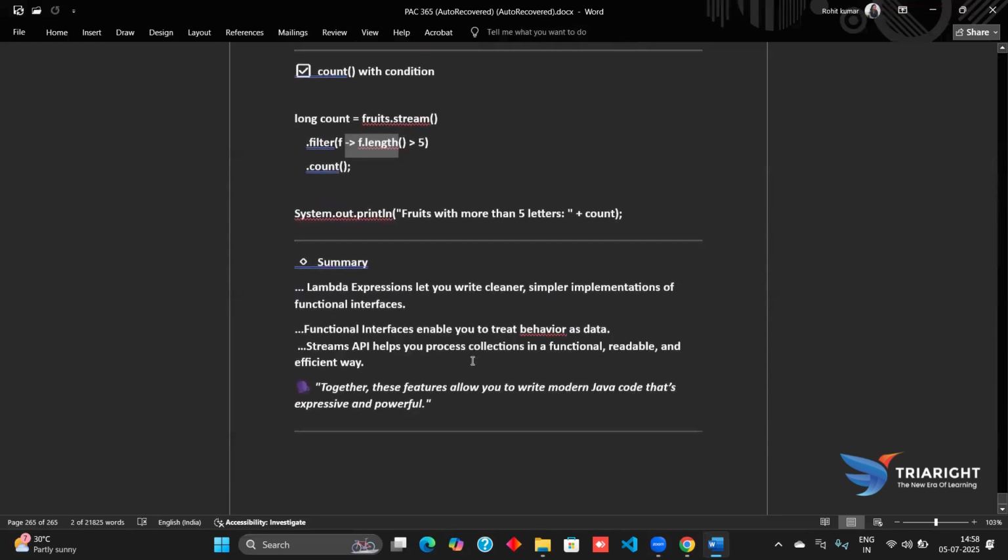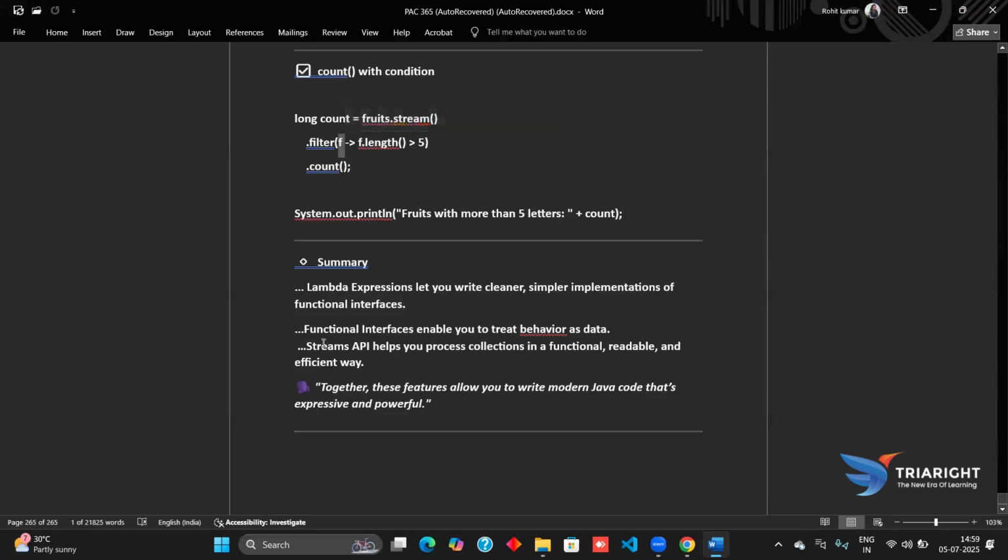Now we have studied here that lambda expressions let us write cleaner, simpler implementations of functional interfaces. This enables us to treat behaviors as data. We are working on each and every piece of data by using lambda expressions. Like here, each data is counted by checking if it is greater than 5 or not, by the lambda expression.